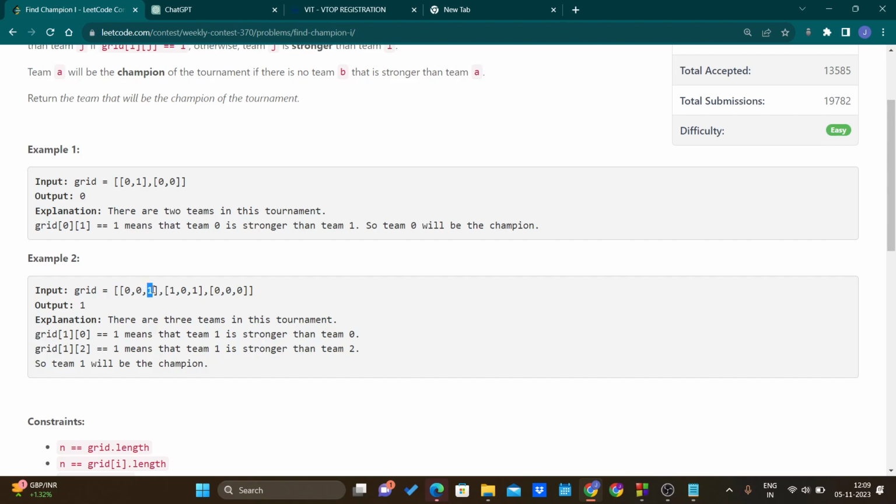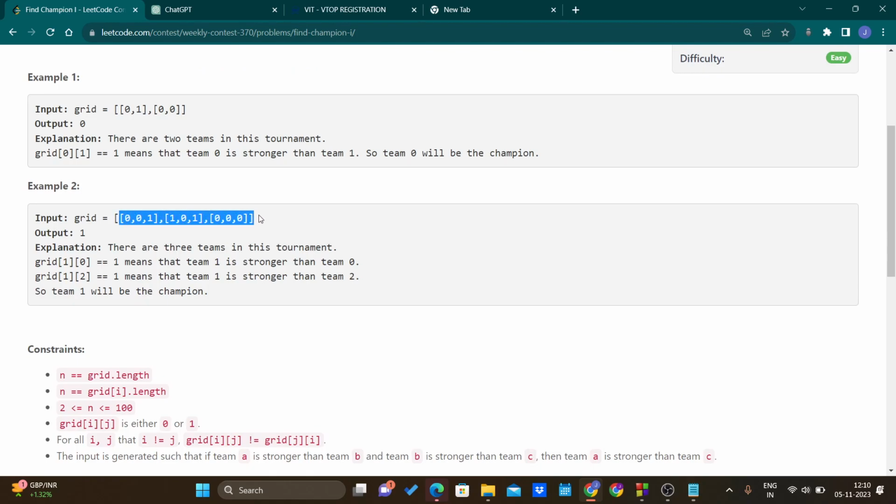Here the index is 0, 2, so 0 is stronger than 2. Here the index is 1, 0, so 1 is stronger than 0. Here the index is 1, 1, so we don't have to consider it, because it's the same index, and a team can't be stronger than itself. That's why we are not considering the same index. Here the index is 1, 2, and grid[i][j] is equal to 1, so it means that 1 is stronger than 2. So you get the idea, right? You get how the 2D matrix has been defined.